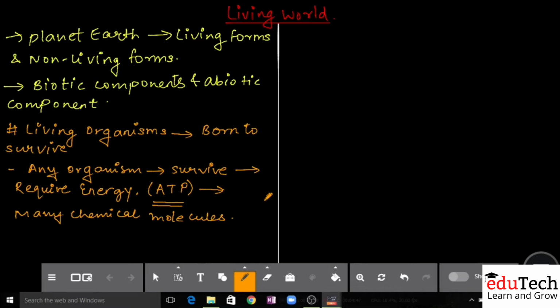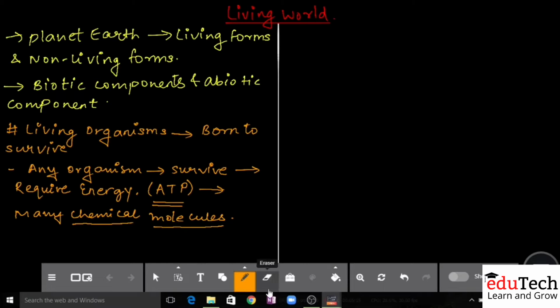Heavens are not going to give you energy. There's nothing which can give you energy ready-made. So if any organism has to produce energy, it has to have certain chemical molecules. These chemical molecules are going to be a substrate, a starter molecule for the production of energy.